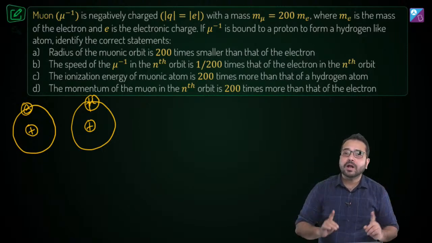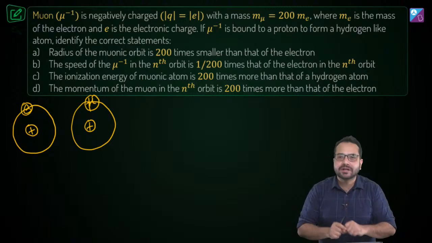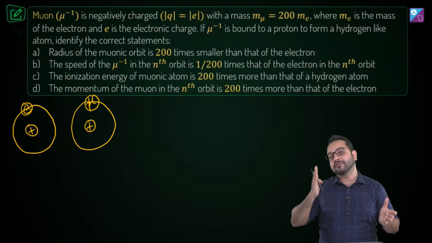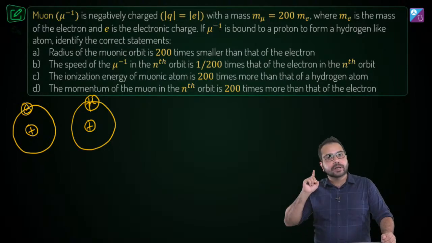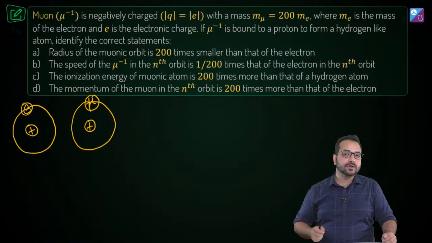Now remember, how do we derive radius? How did we derive speed? How do we derive energy in Bohr's model? That is a derivation that we have to know. So nothing escapes it. You cannot just get away by memorizing the results. You have to know the derivation.